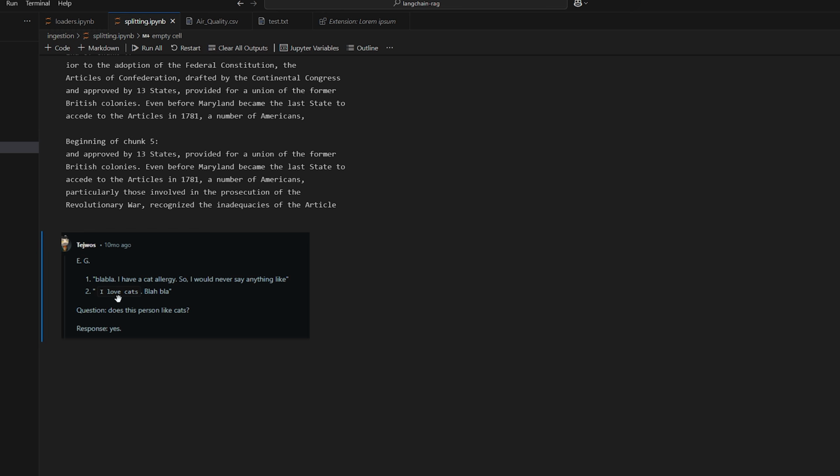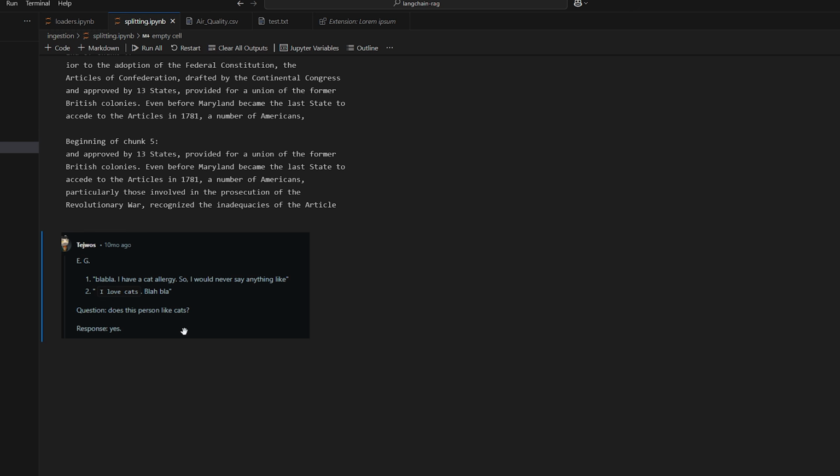Looking at our chunks here, this one obviously says I love cats, right? So this has to be the answer. Yes, they love cats. That's because there's no overlap, right? This chunk here does not include any text from the previous chunk. So if it had overlap and it said, "So I would never say anything like, I love cats, blah, blah," then the answer would obviously be no, which is the correct answer.